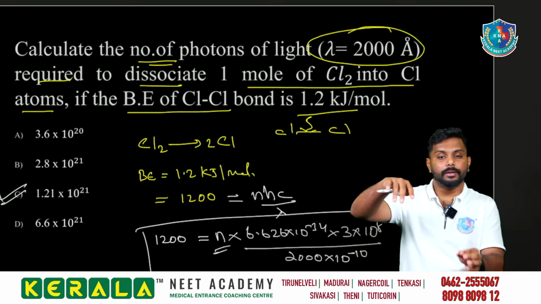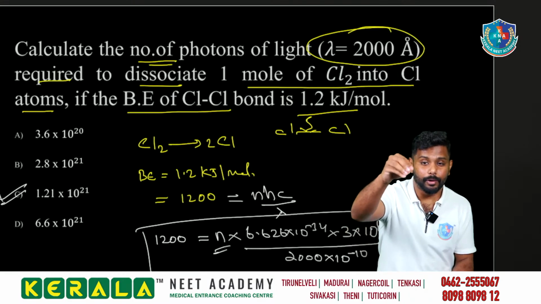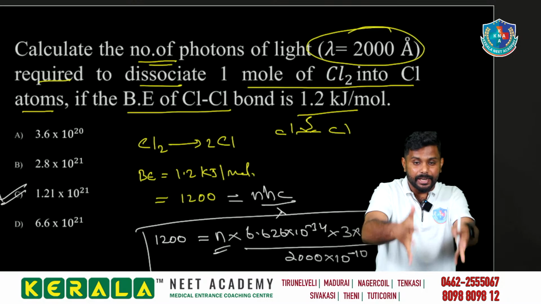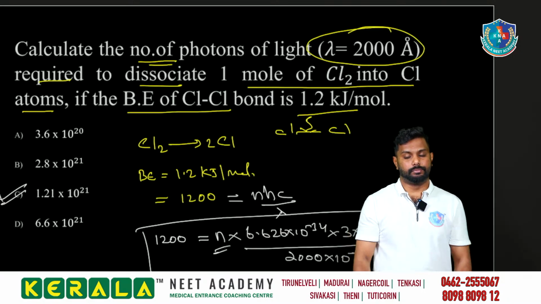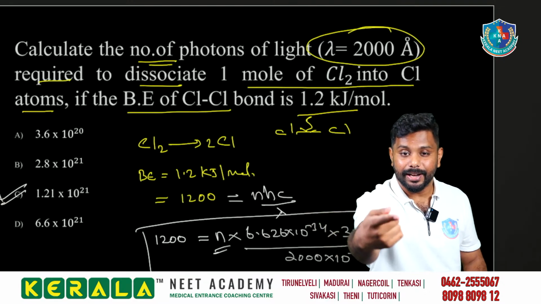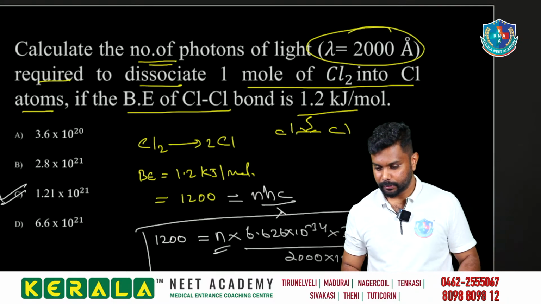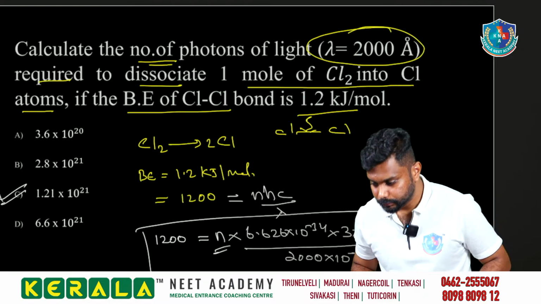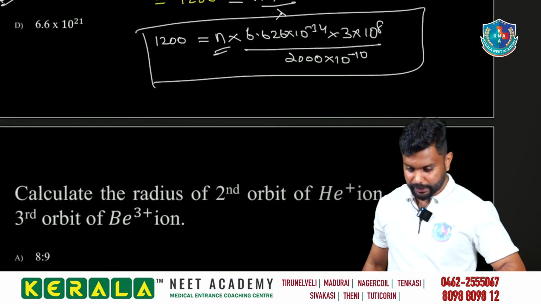The idea is nothing but bond energy. It is mentioned in our question, isn't it? How many photons are needed to dissociate 1 mole of chlorine? That energy is given, and that energy is needed to break the bond. So how many photons will do it? So energy is equal to nhc by lambda, that we are mentioning. Yeah, going good.